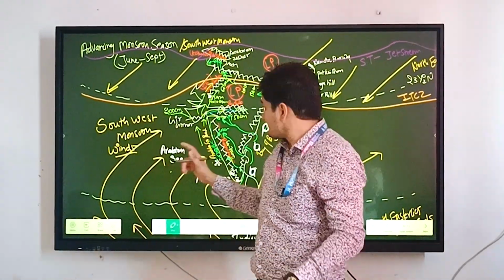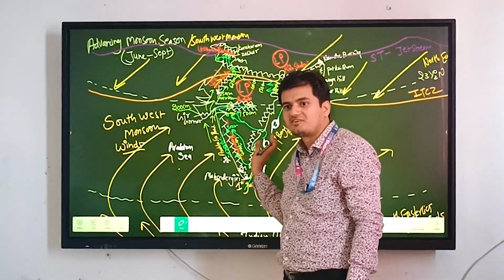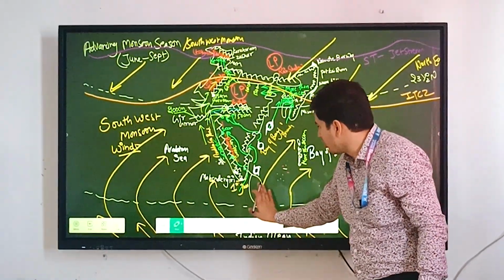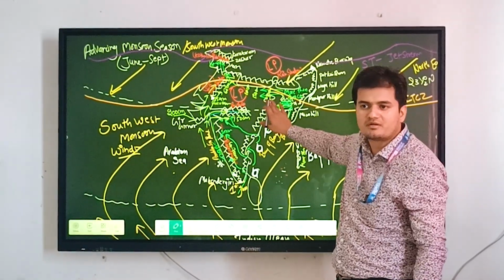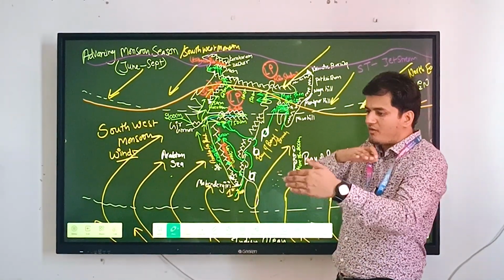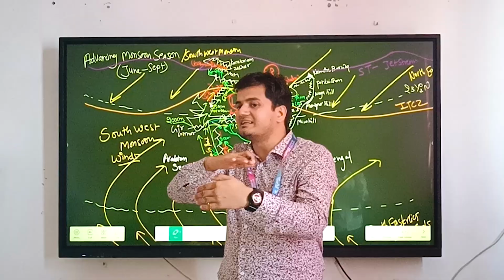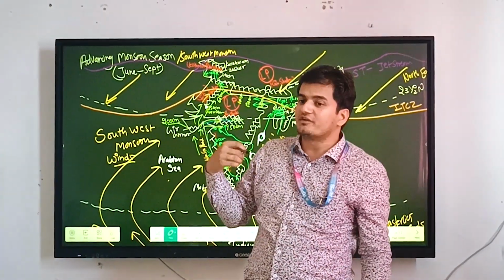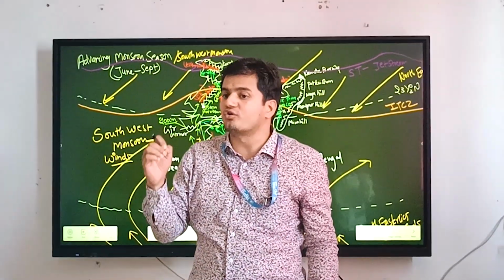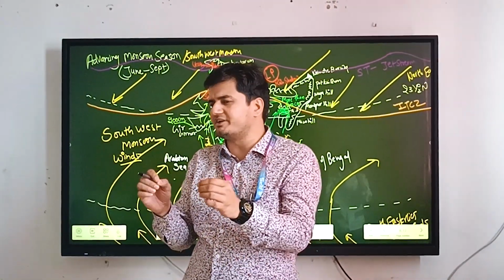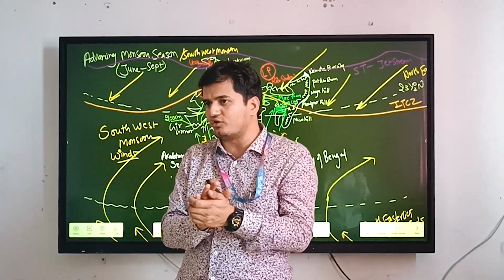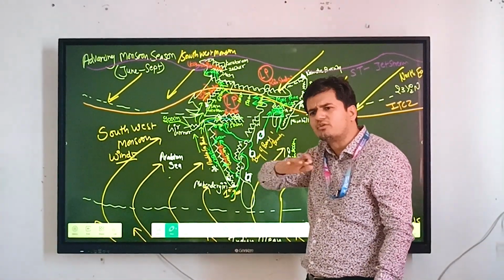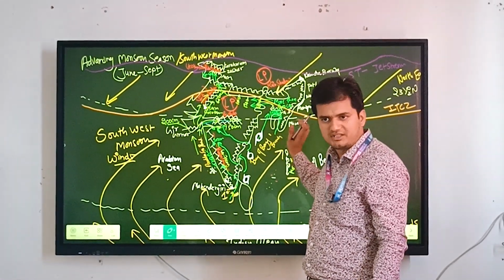Then we have the Bay of Bengal branch. The Bay of Bengal branch is coming toward Bangladesh. Bangladesh has almost flat topography, so there will be no orographic rainfall. Except for convectional rainfall, we don't see any orographic rainfall because of the almost flat topography in the Bangladesh region, right?